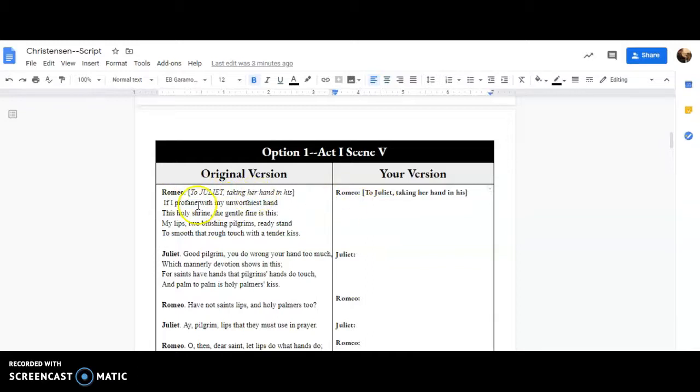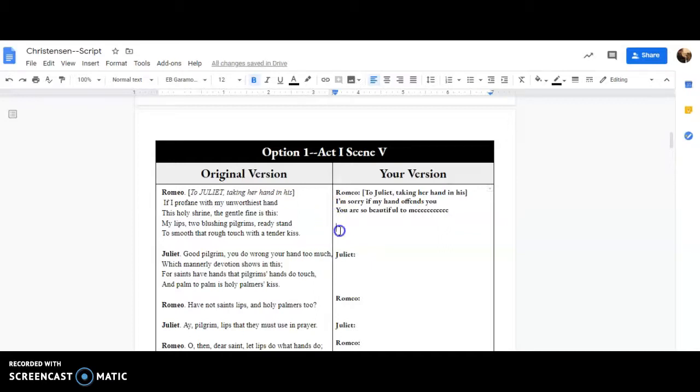So he says, if I profane with my unworthiest hand, so I might change that to, I'm sorry if my hand offends you. And then I'll look at the second line. This holy shrine, the gentle fine is this. You are so beautiful to me. Kind of a thing.